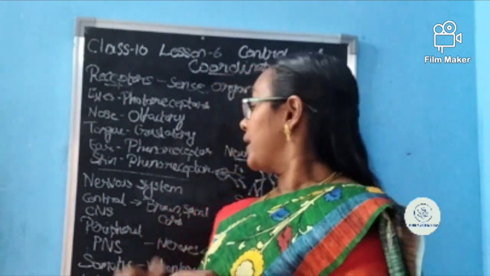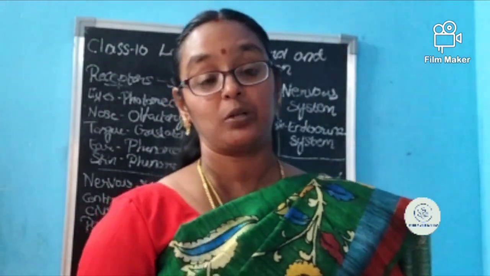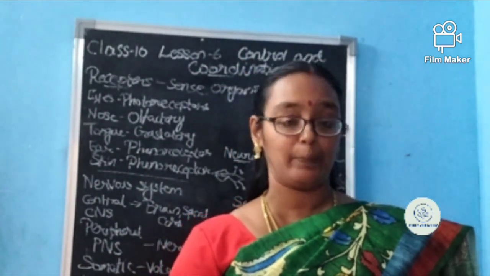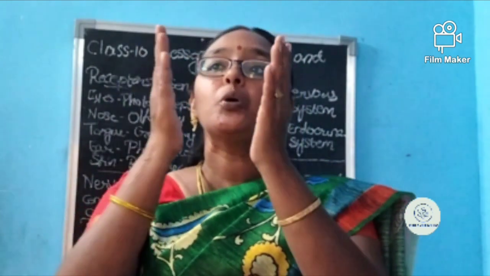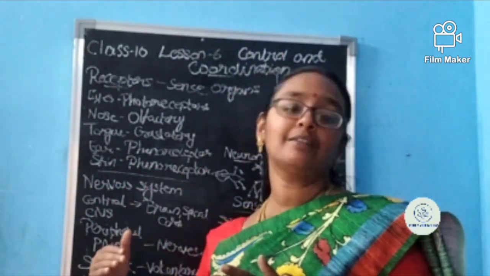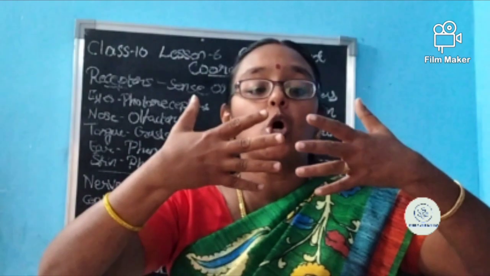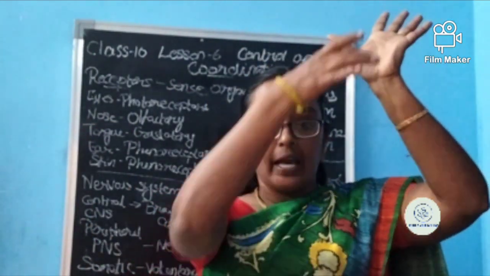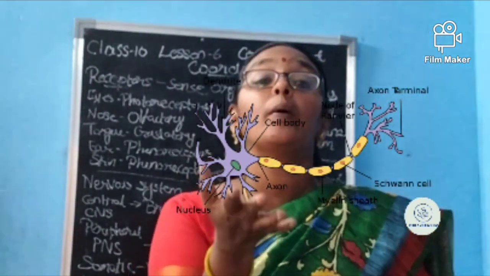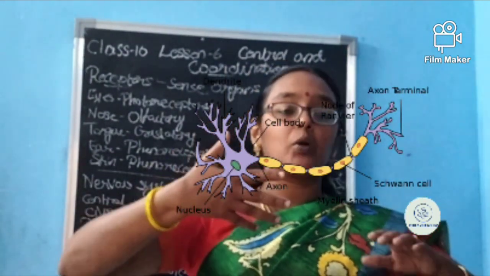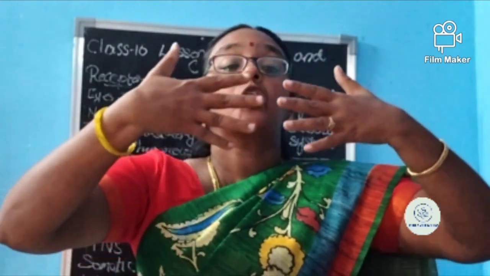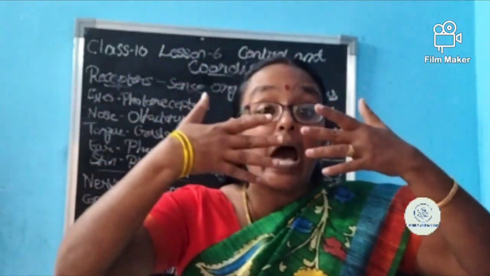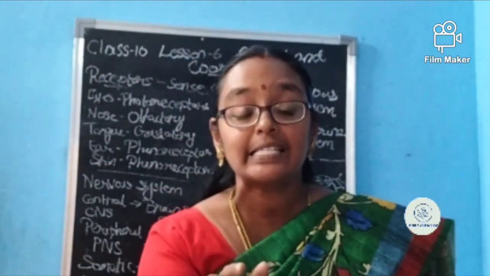So about the peripheral nervous system and central nervous system, you now have an idea. Now we are moving on to see how the impulse is transmitted. With what? With the help of neurons. As I told you, neurons are connected in a chain manner. The neurons are there, but they are not joined to each other. Neurons have dendrites at the top, an axon, and nerve endings. After the nerve ending, another neuron is there, but they are not in contact. They are not touching. There is a gap in between. We call it the synapse.